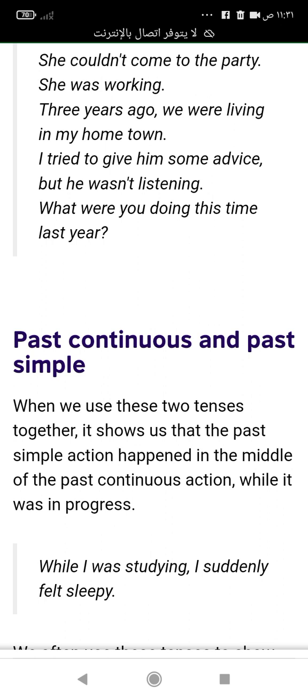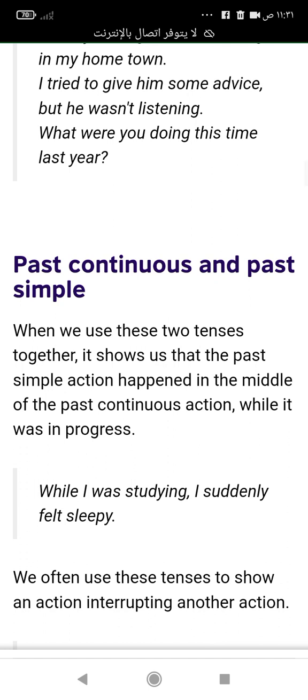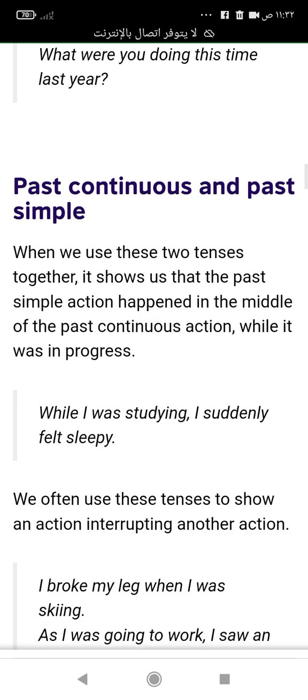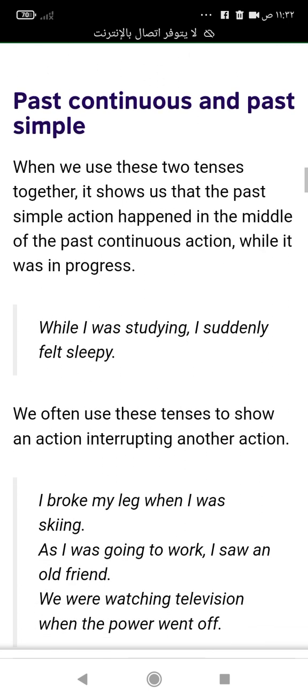Now the past continuous and past simple together. When we use these two tenses together, it shows us that the past simple action happened in the middle of the past continuous action while it was in progress. For example, while I was studying, I suddenly felt sleepy. We often use these tenses to show an action interrupting another action.